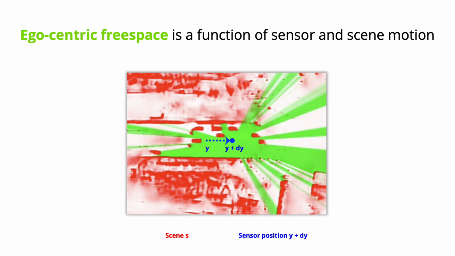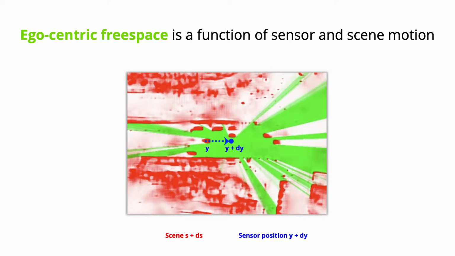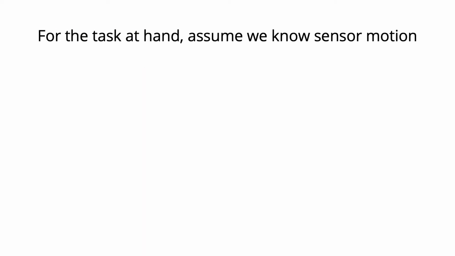The same is true when the sensor remains static, but only the scene moves. Therefore, egocentric free space conflates, or is a function of, sensor and scene motion. To simplify our problem, let us assume we know the future sensor motion. Then we only need to forecast the scene motion in order to forecast a viable AV trajectory.